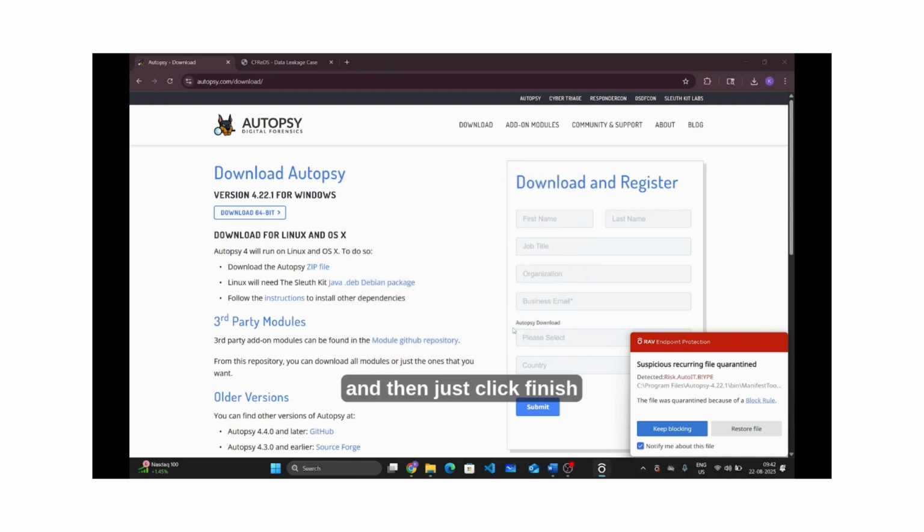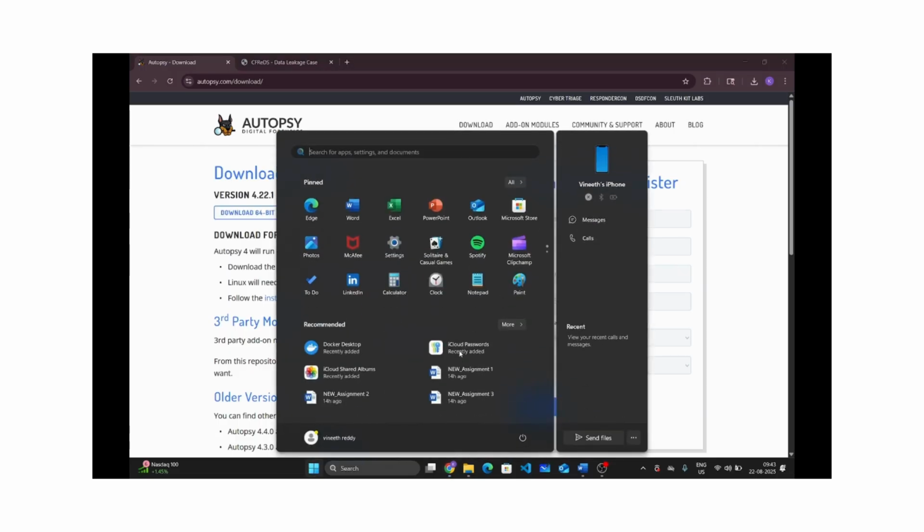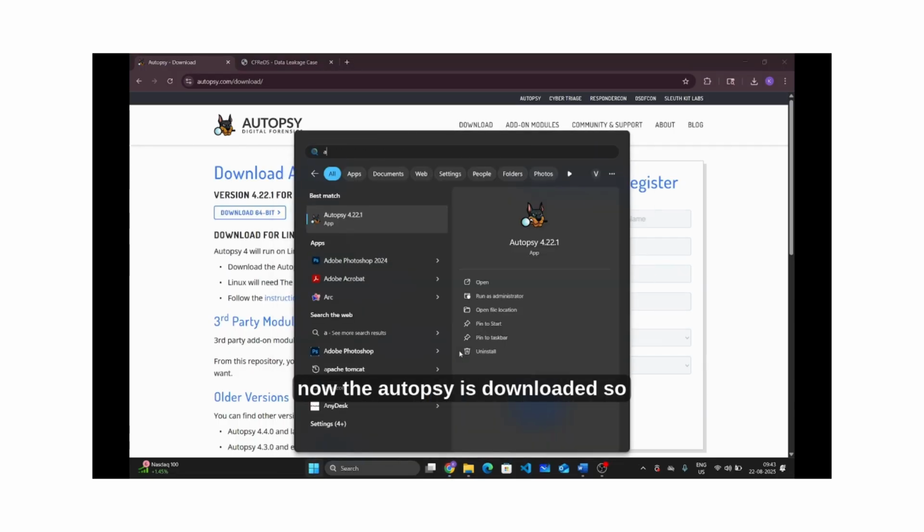And then just click finish. So now Autopsy is installed, so just run it as administrator.